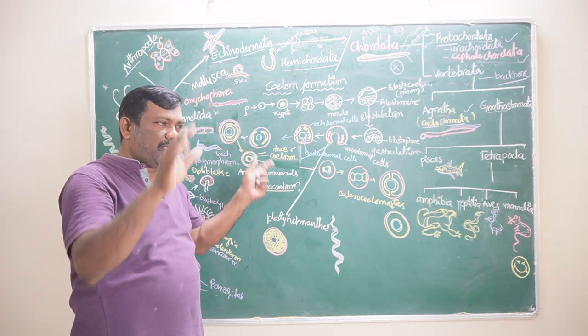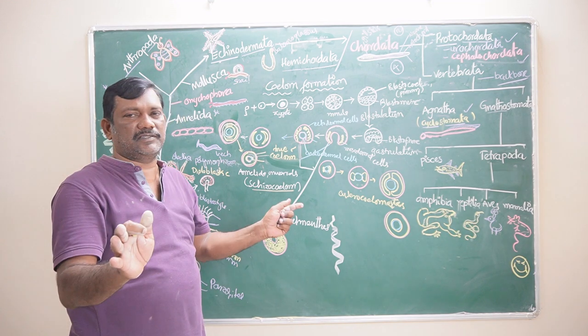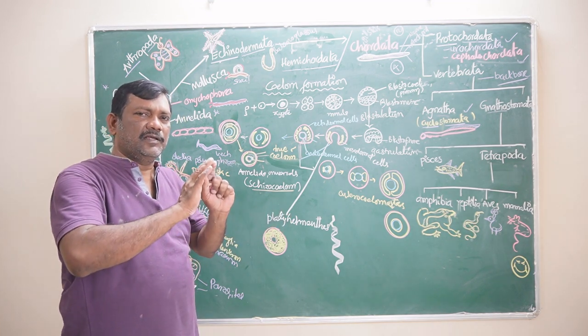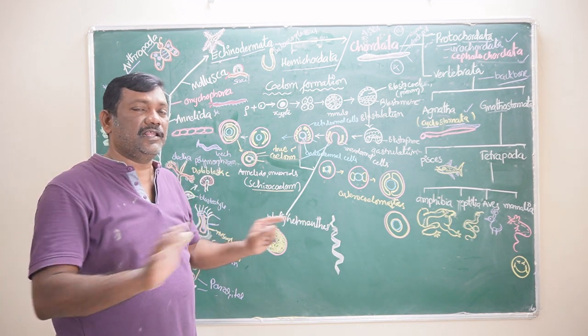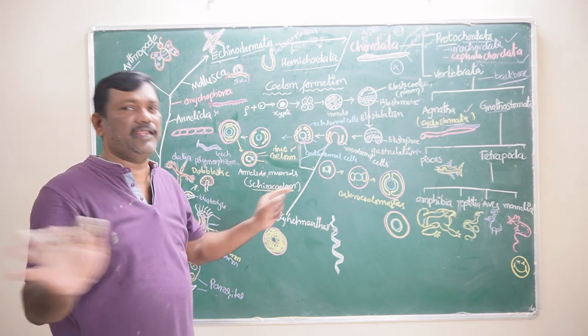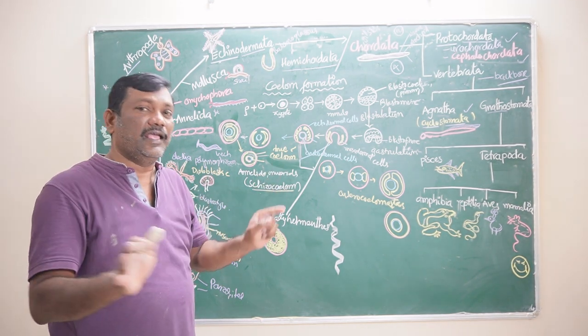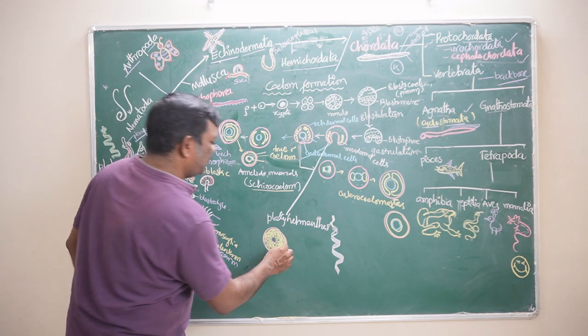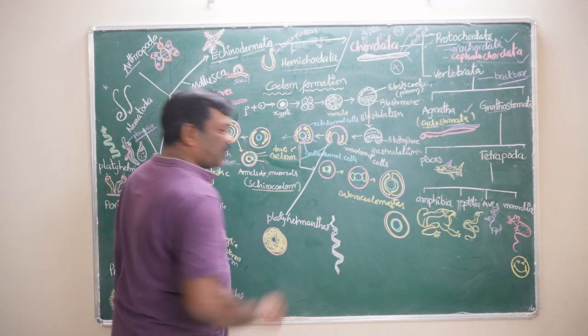If they occupy the primary coelom, there is no space. They occupy the coelom completely. There is no space. They do not leave any cavity. They do not leave any coelom. So, the body is looking like this.